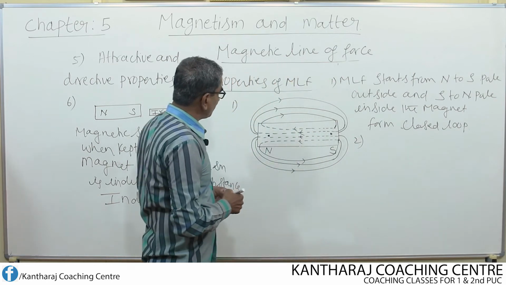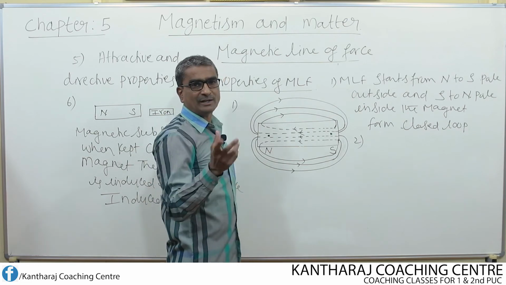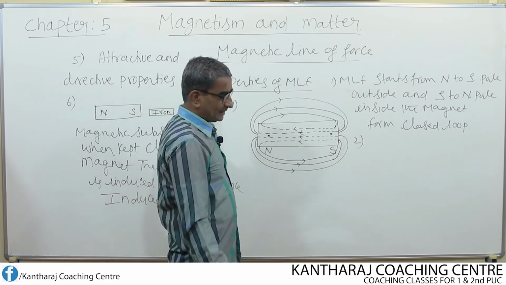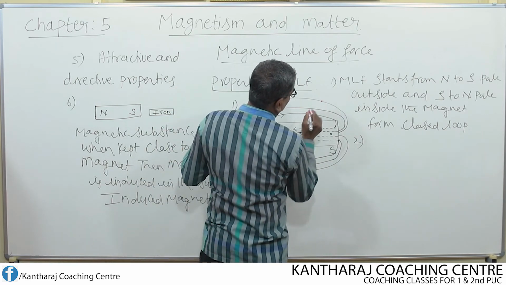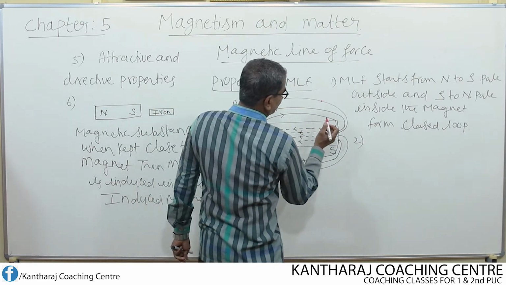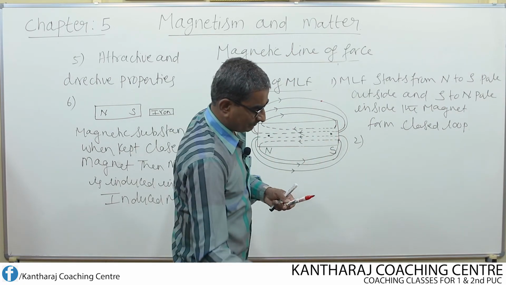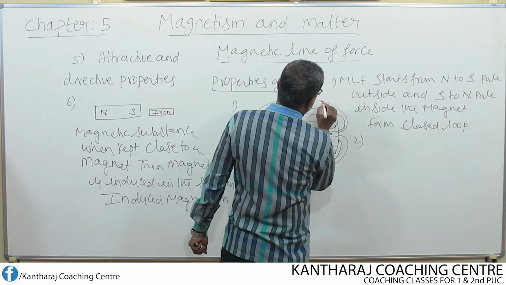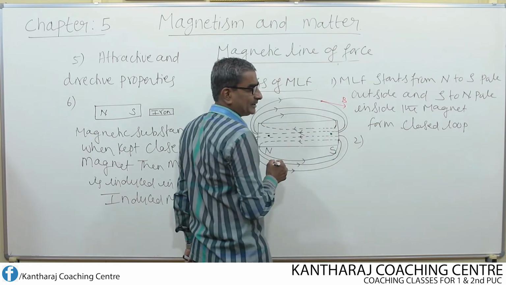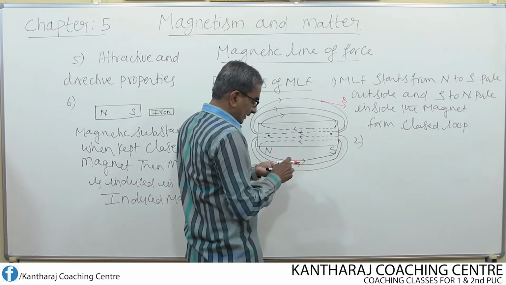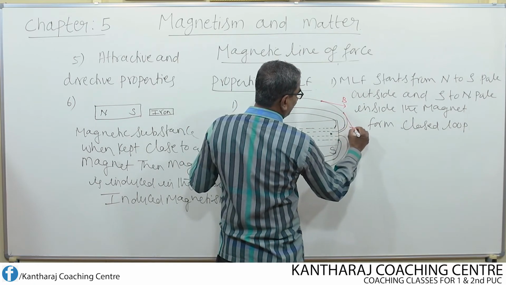Let us consider one more property. Now all around this magnet there exists a magnetic field. Say for example, I want to find the direction of magnetic field at this point. How do we find the direction? Simply draw one tangent. The tangent drawn gives the direction of magnetic field at this point. Similarly, if I want to find the magnetic field direction at this point, then I draw one tangent.